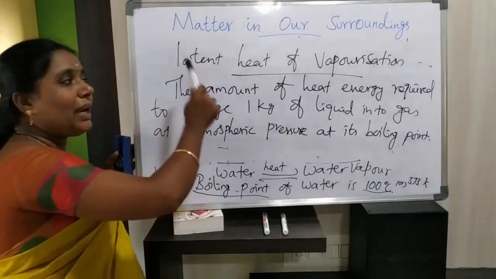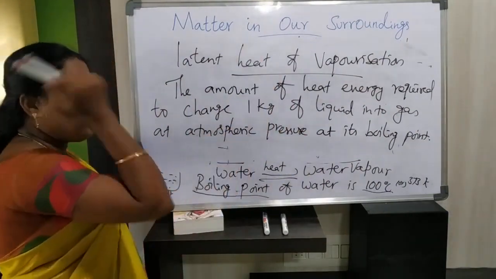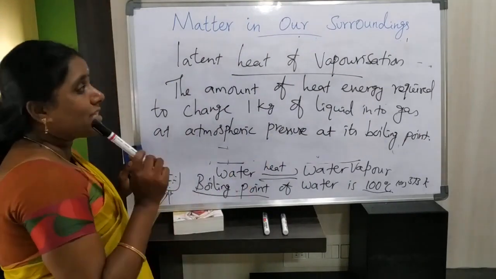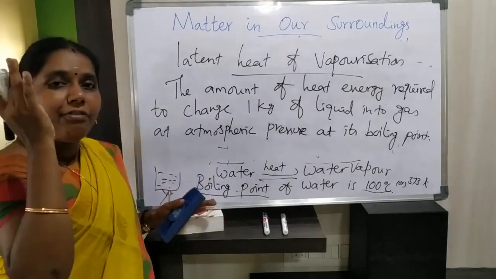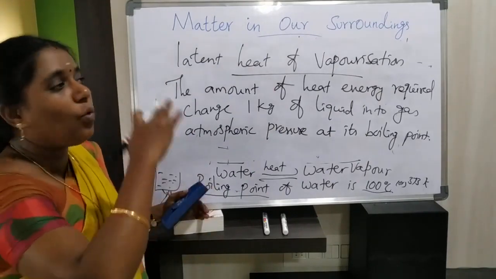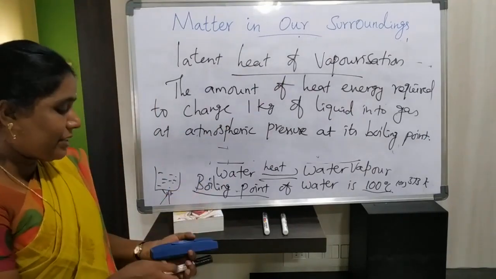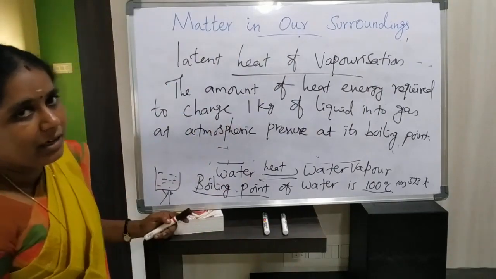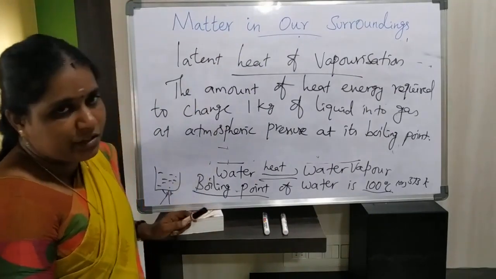Listen carefully, what is meant by latent heat of vaporization? That is the amount of heat energy required to change 1 kg of liquid into gas at atmospheric pressure at its boiling point. Same like latent heat of fusion, here also the heat energy is used to convert one state of matter into another state of matter. This heat energy is called latent heat of vaporization.